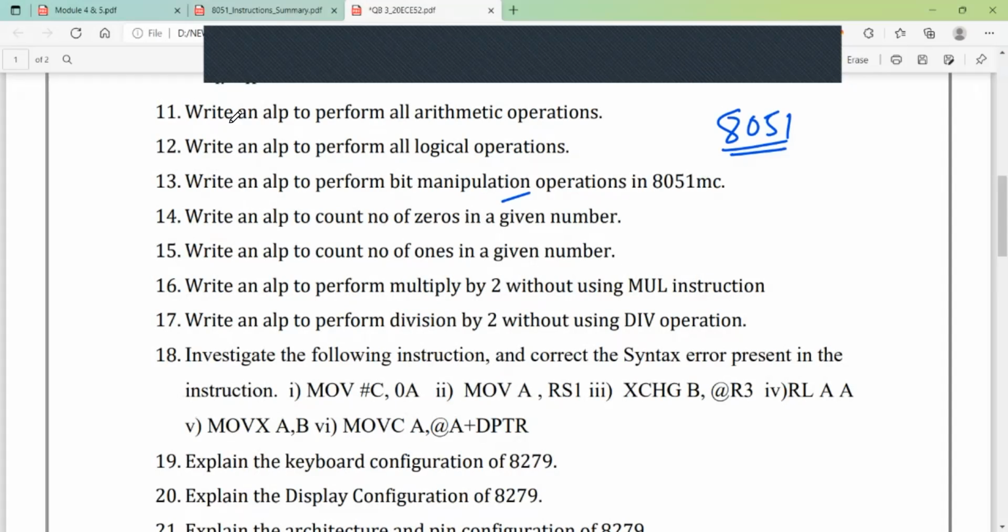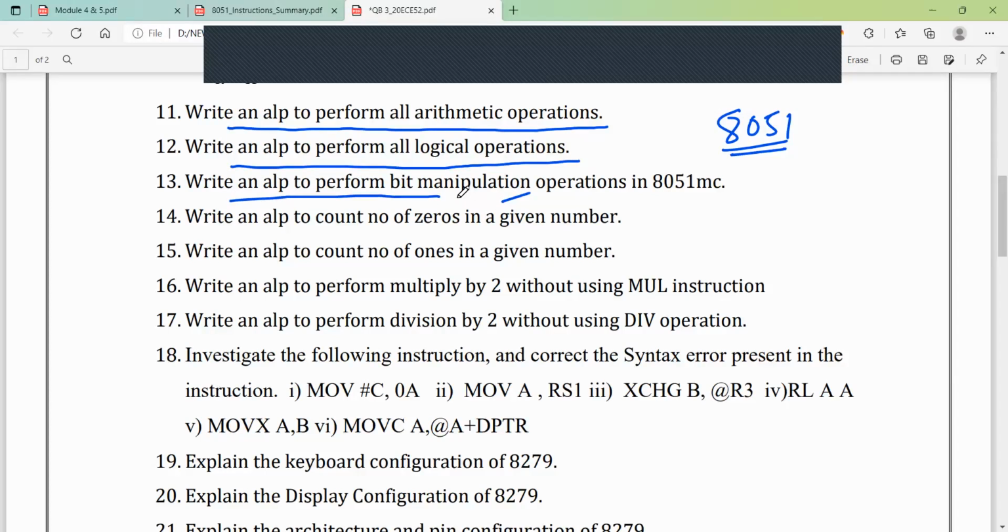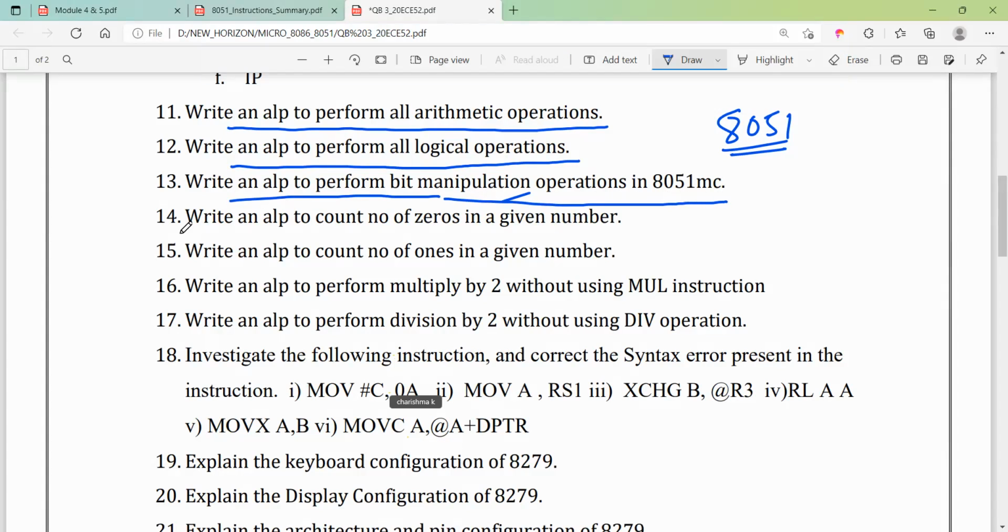We have discussed all arithmetic operations, all logical operations, and also the bit manipulation operations in the 8051 microcontroller. Now we are going to discuss this one first. Write an ALP to count the number of zeros in a given number. First, I am going to write it over here and then explain step by step. Any doubt you have, please let me know.